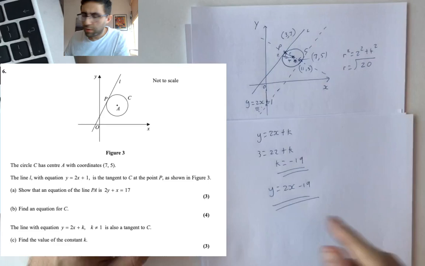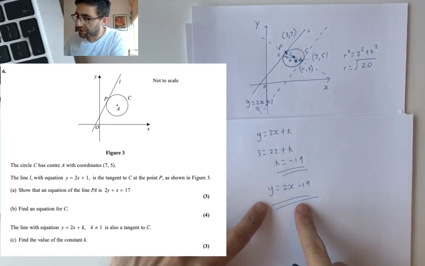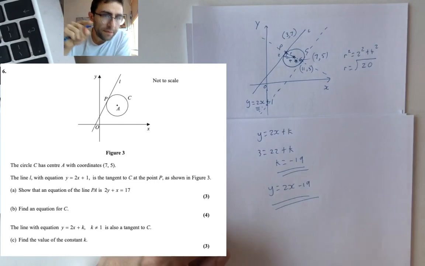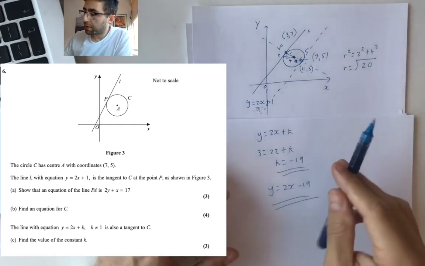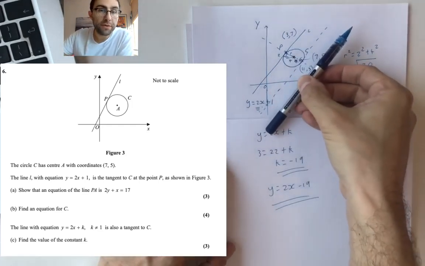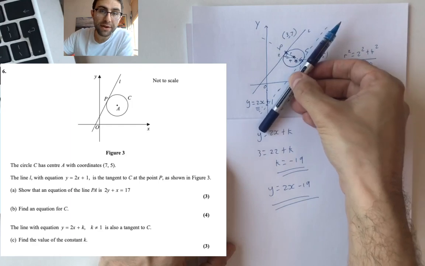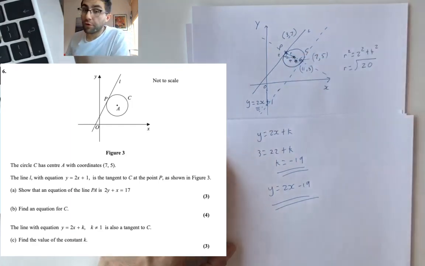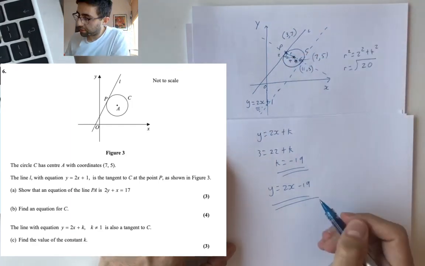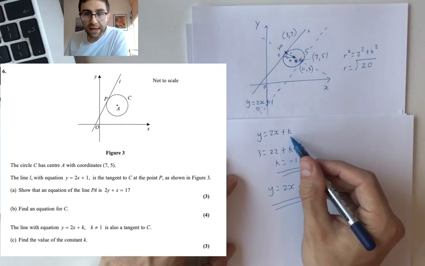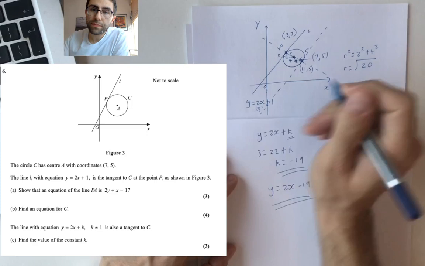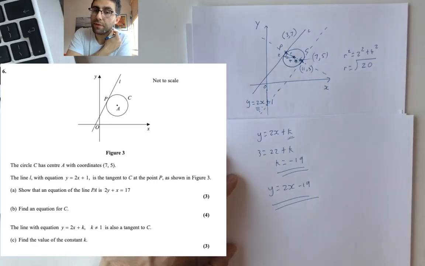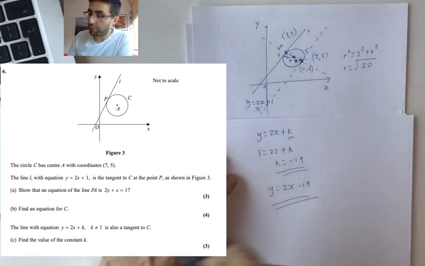Monster recap would be just to say they've given us a line with an equation. They told us the gradient, they didn't tell us the y-intercept. The only other possible one where it can be a tangent and have that gradient is that line. We've got the gradient, we just need k, and if we can get this point where they meet, we can get k, because then we just plug it in.